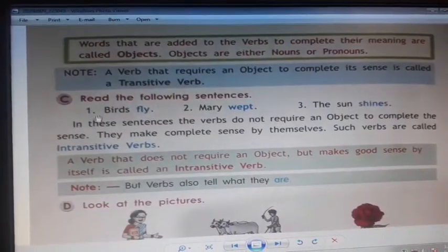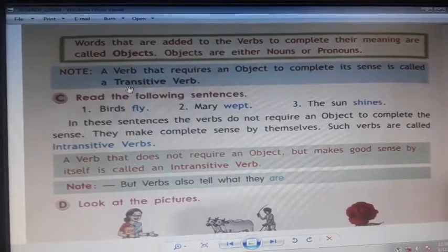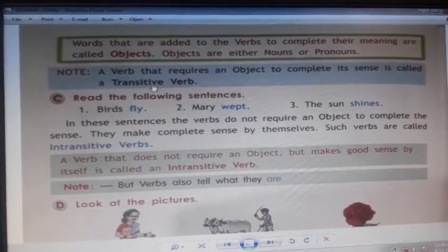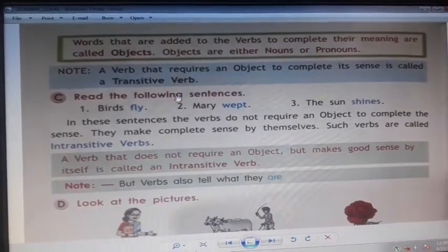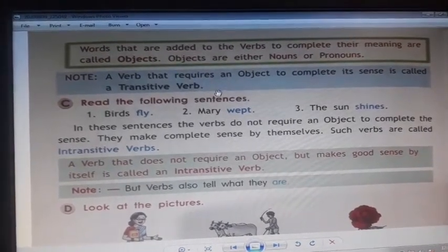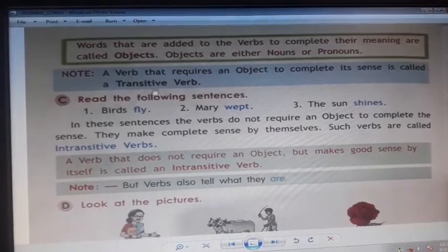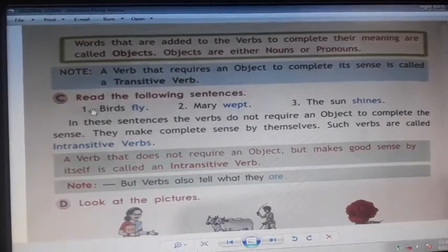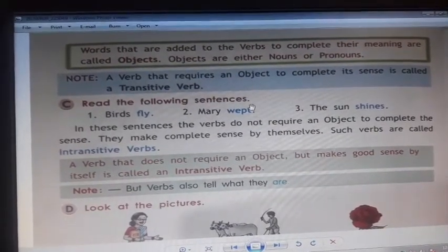Here these types of verbs are called transitive verbs. A verb which needs an object to complete its meaning, to complete its sentence, is called a transitive verb. Now see, read the following sentences.